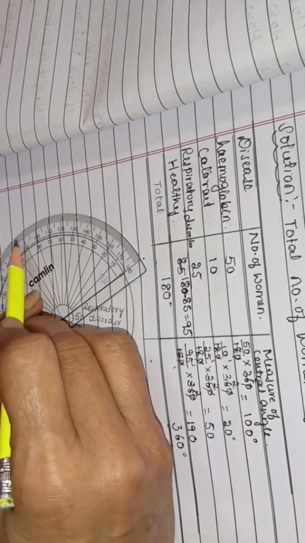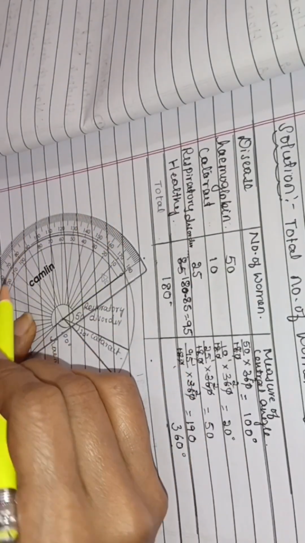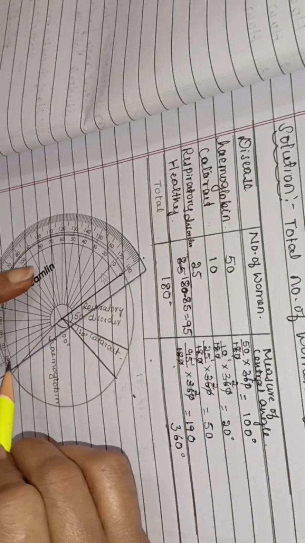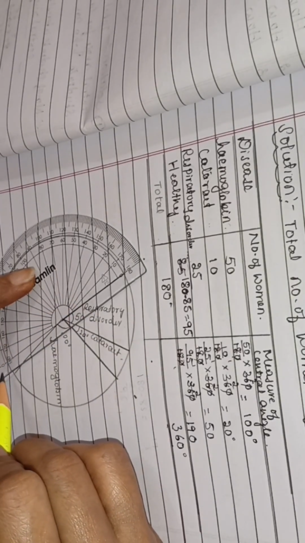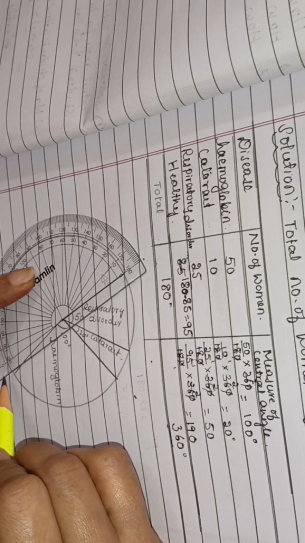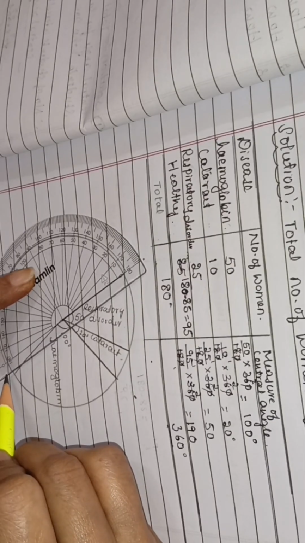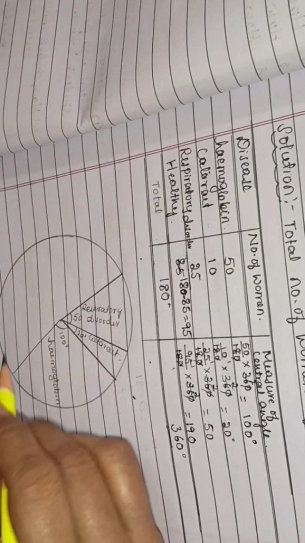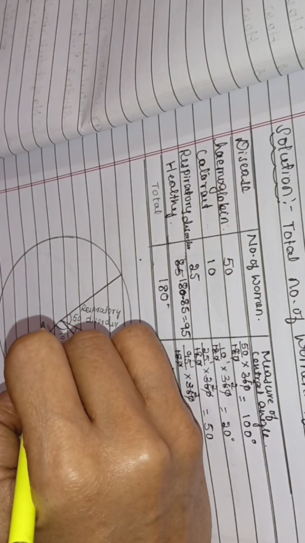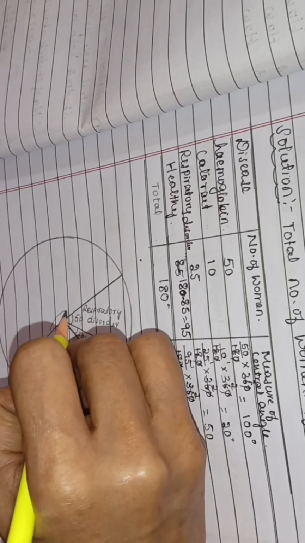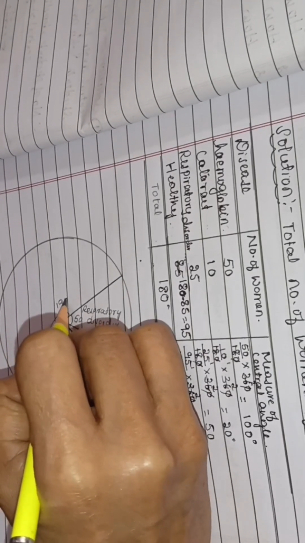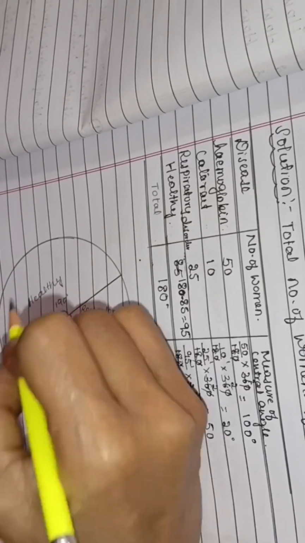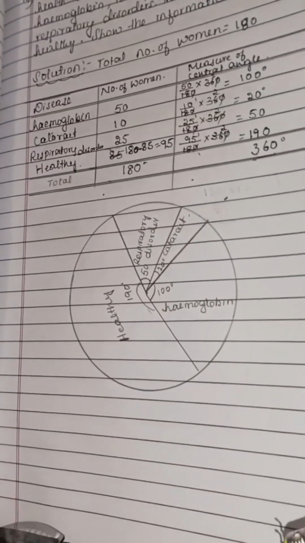This is 90. Then 100, 110, 120, 130, 140, 150, 160, and 170, 180. Ours is 190. Till here it's 180, and still further here it's 190. See, this is healthy. We have to write here "Healthy". Like this, 190. This is healthy. See, this is the required pie diagram.